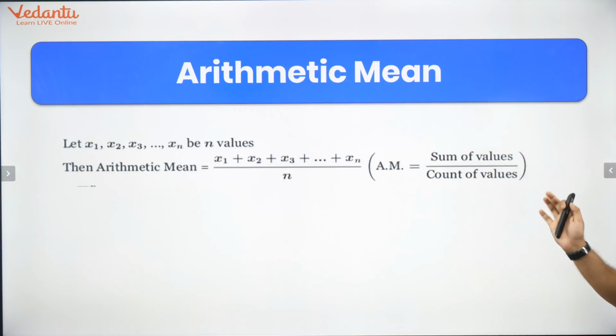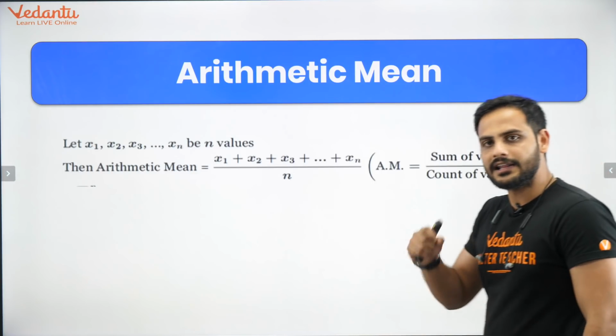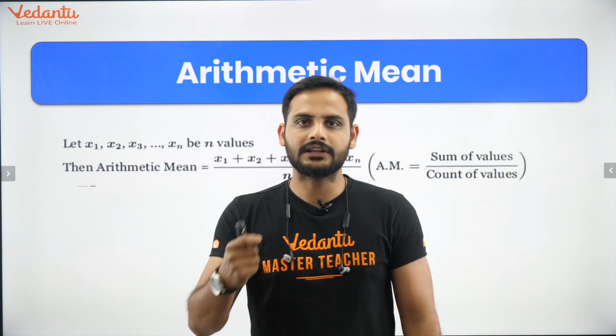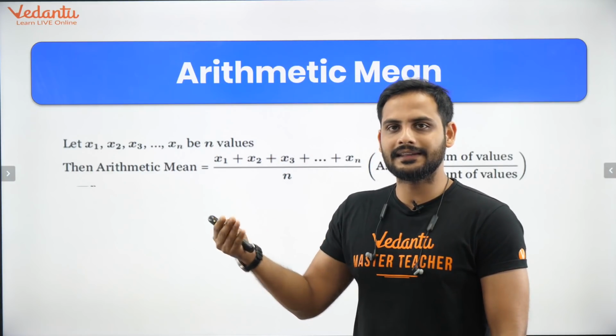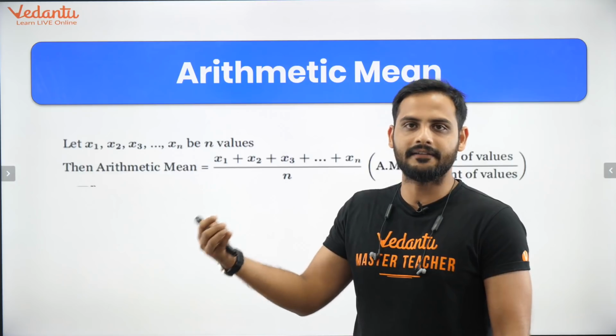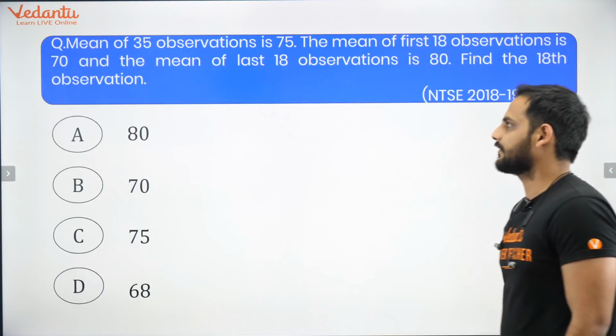So this is the arithmetic mean. Another name of the mean is average. You have learnt about the average: find the average of these data. So mean is nothing but the average. Now let's take a question based on it.